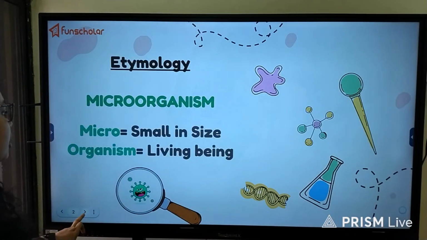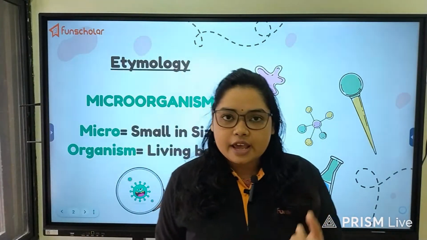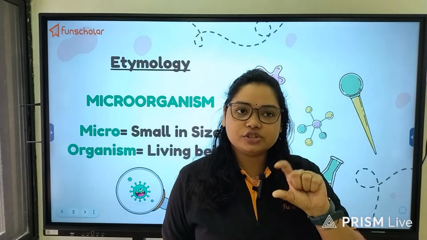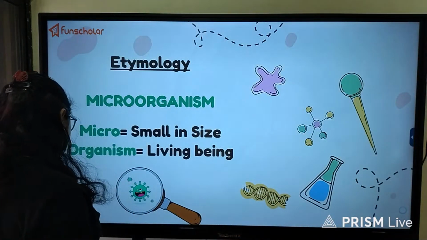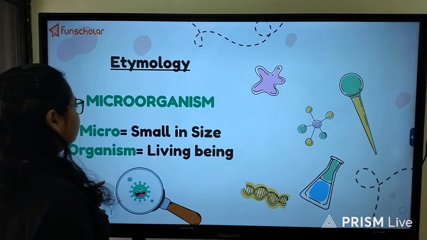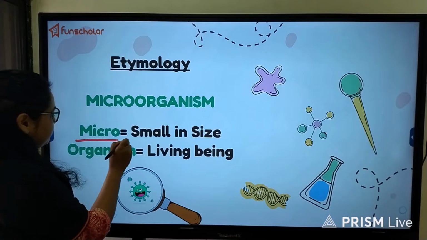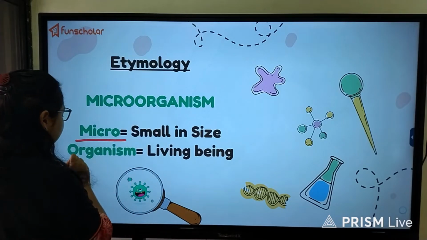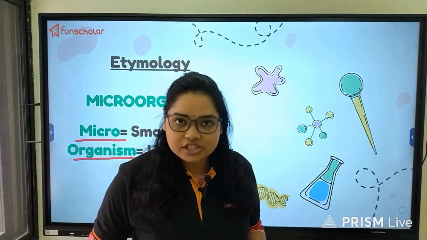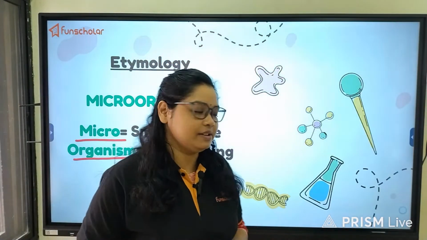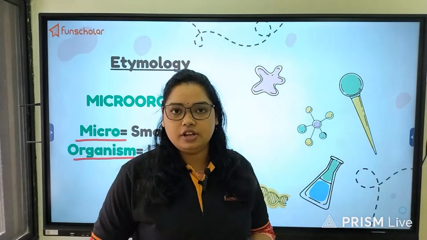Etymology, or in other words, the source of the word. Etymology means the source of a particular word. Here in this case, the source of the word microorganism has come from these two words: micro, which means small in size, and organism means any biological being or living organism. Now, small in size means how small.